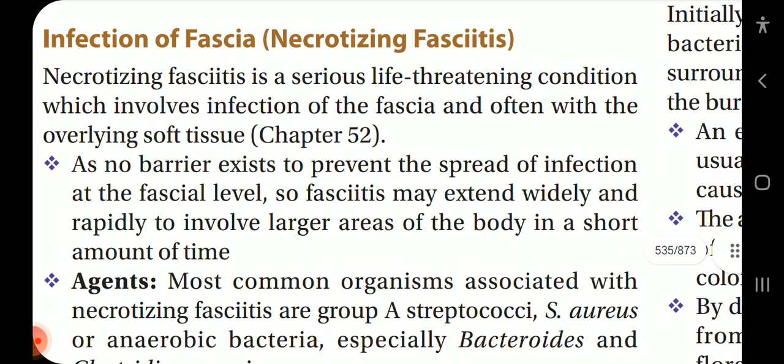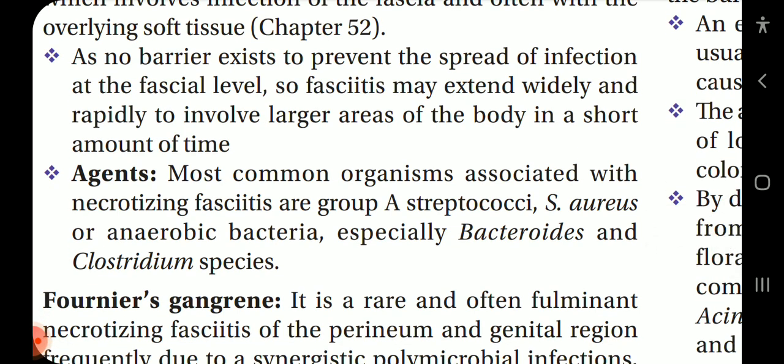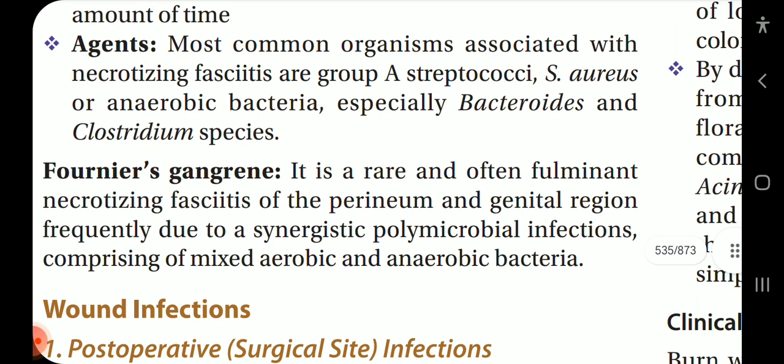Infection of fascia, necrotizing fasciitis. Necrotizing fasciitis is a serious life-threatening condition which involves infection of the fascia and often the overlying soft tissue. As no barrier exists to prevent the spread of infection at the fascial level, fasciitis may extend widely and rapidly to involve larger areas of the body in a short amount of time.